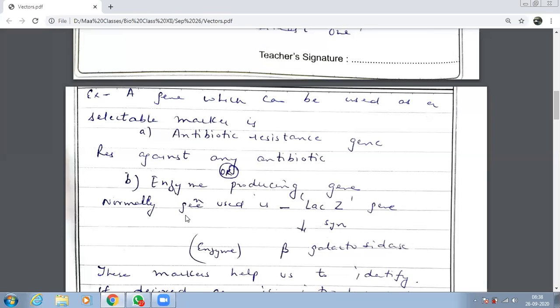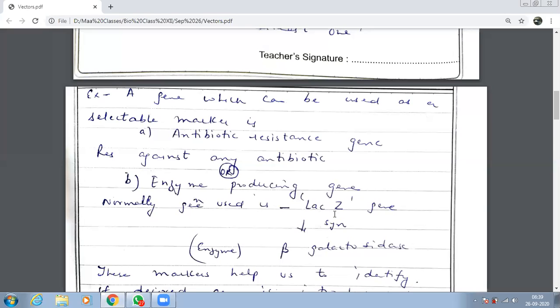Let us do this example. Antibiotic resistant genes are many, but enzyme producing genes are very few. Normally in biotechnology, we use this gene. What is the name of this gene?